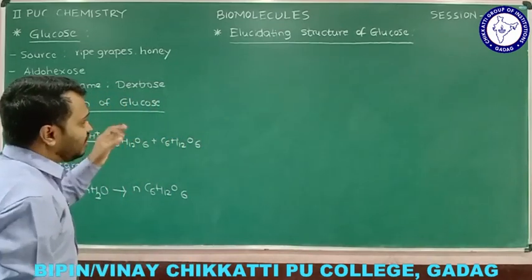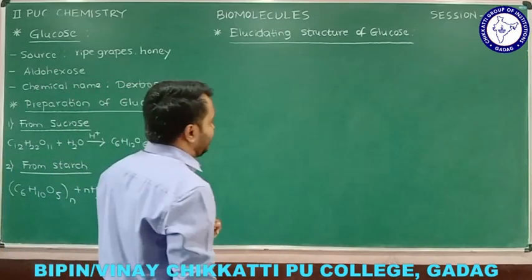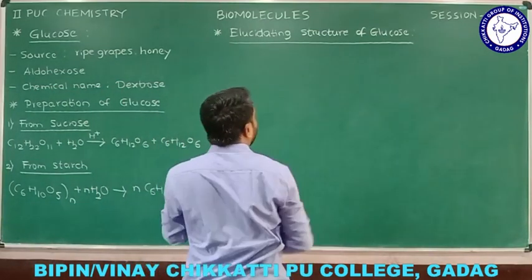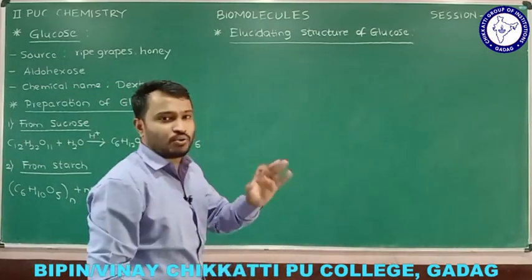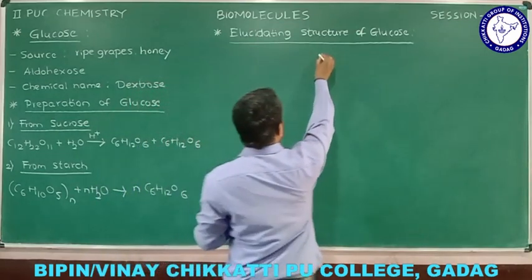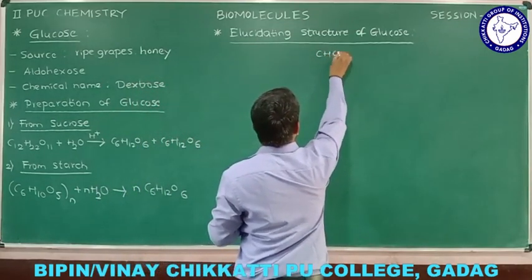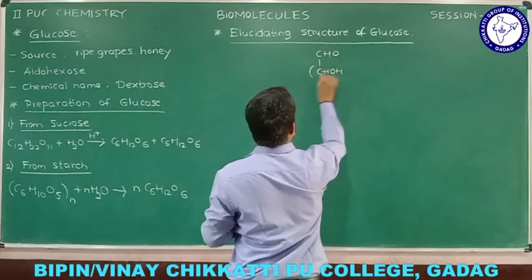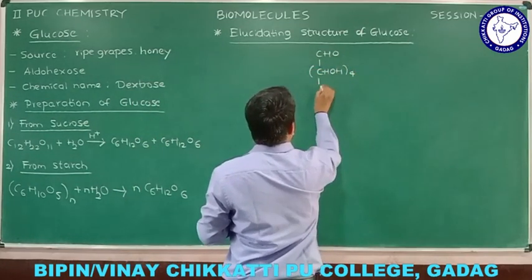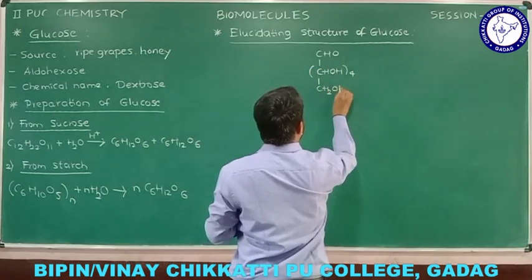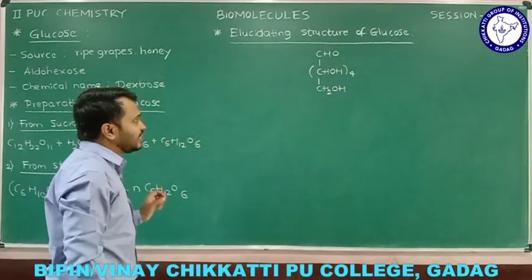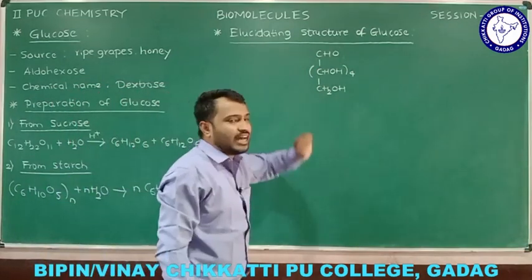Okay, so now the first thing what I am going to say here is, when you consider the glucose and the molecular formula we know, that is C6H12O6. Okay, and how we can write that? CHO, CHOH 4 times and CH2OH. This is one simplified form, condensed structure you can say. Condensed structure of glucose I have written here.